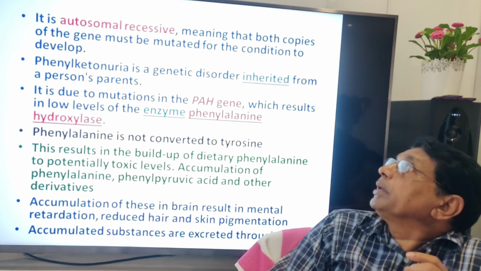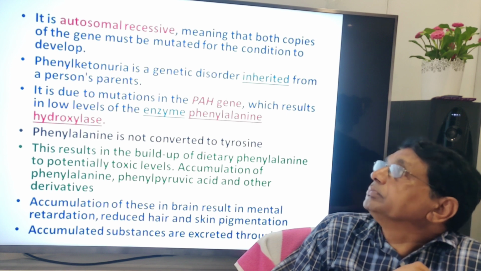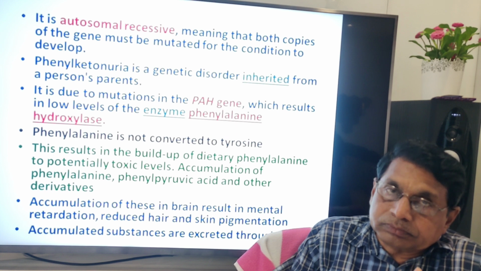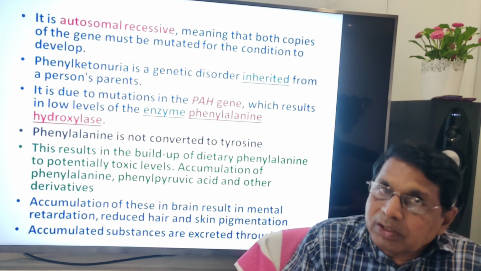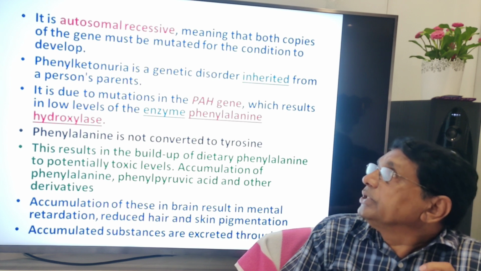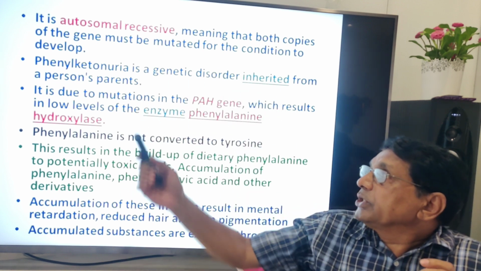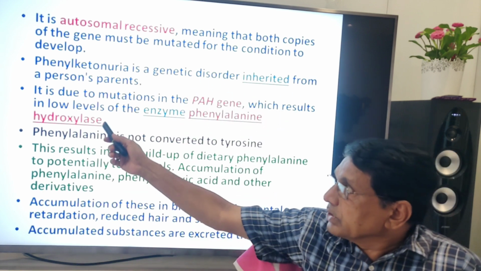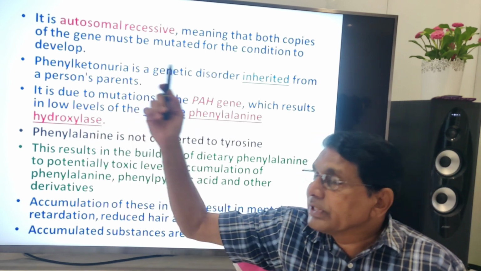Autosomal recessive, meaning that both copies of the gene must be mutated for the condition to develop. So two genes means there will be two, one recessive, one dominant. It is no problem. They may be carriers, but there is no problem. It is a genetic disorder inherited from a person's parents. Mutations in the PAH gene result in low levels of the enzyme phenylalanine hydroxylase.